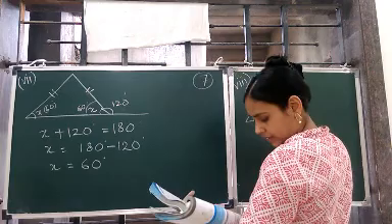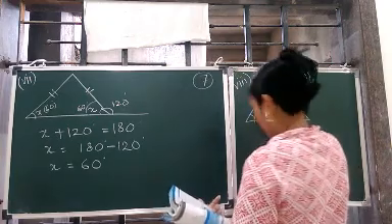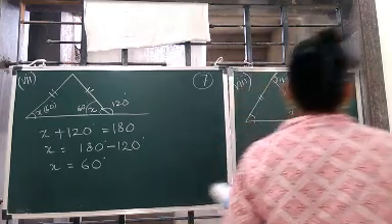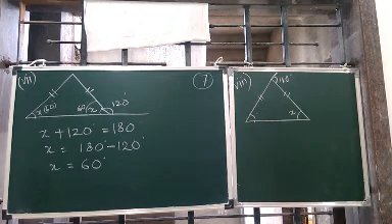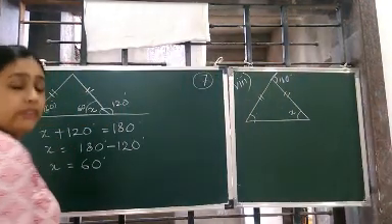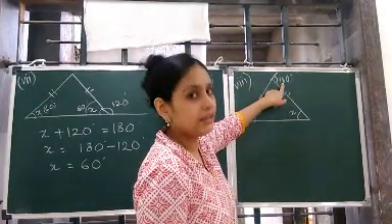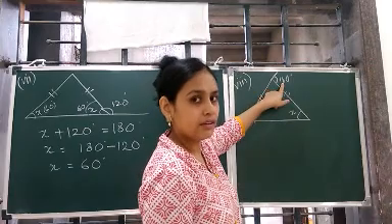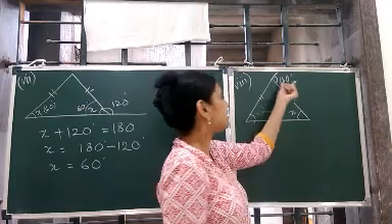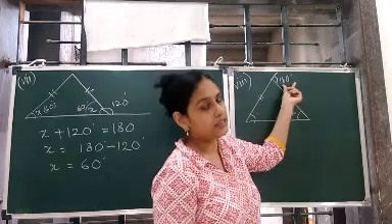This is 110. This is x. No, this is not x. Here, you have to find the value of x. Now, how to get the value of x? Very simple. Is this an external angle? Yes, it is an external angle, right? This is an exterior angle, so we use the exterior angle property.